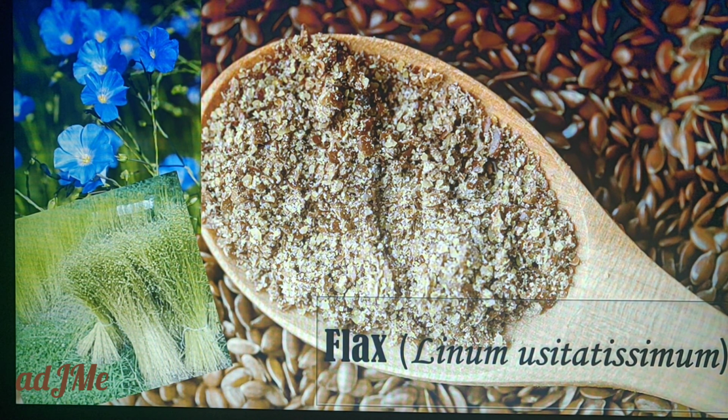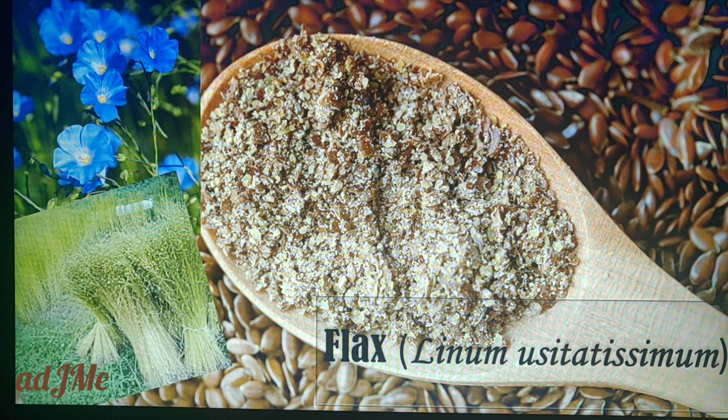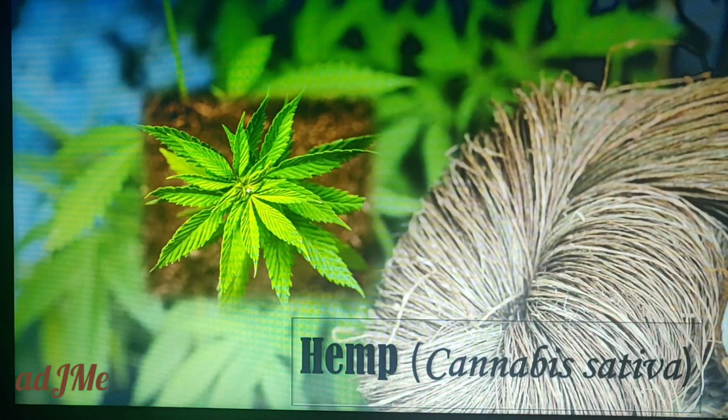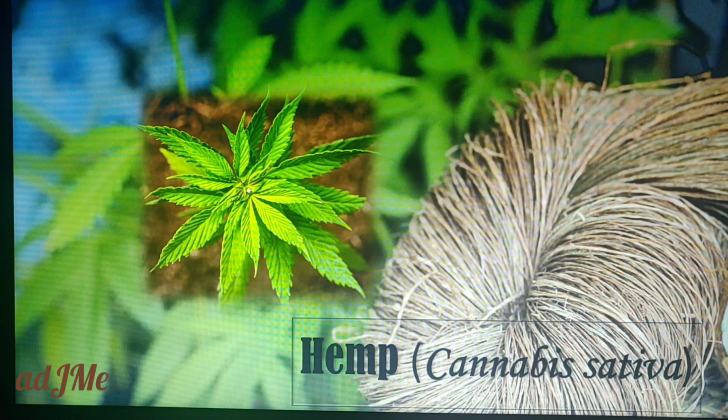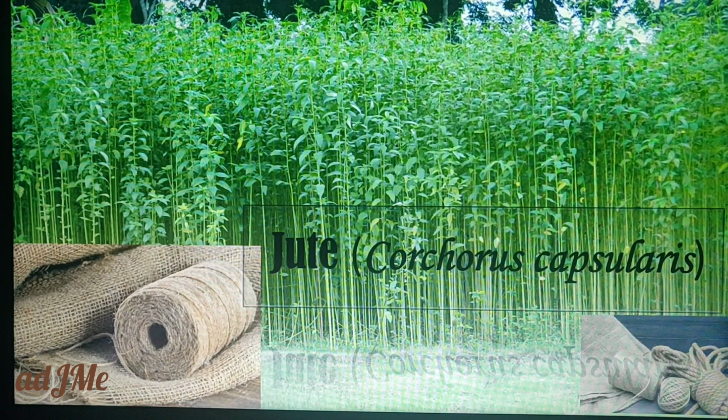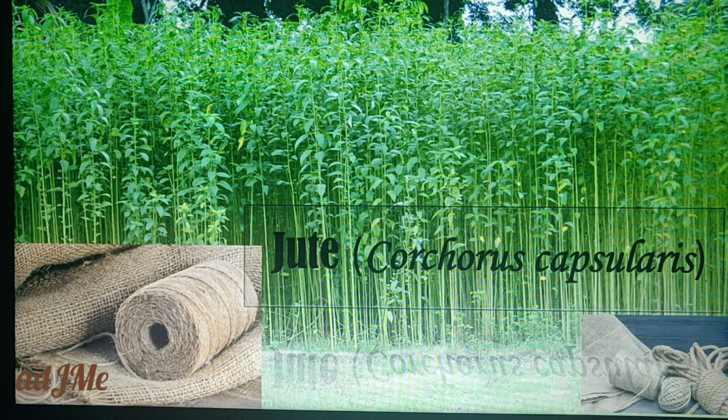So just recall those. Now I'm giving examples of natural plant fibers. This is flax. On the left-hand side you see the crop, above it the blue flax flowers, and in the center the flax seed. This is just to have an idea. The second is hemp, Cannabis sativa; the plant looks like this, and from it we take hemp fiber. And jute, Corchorus capsularis. The plant will be like this.